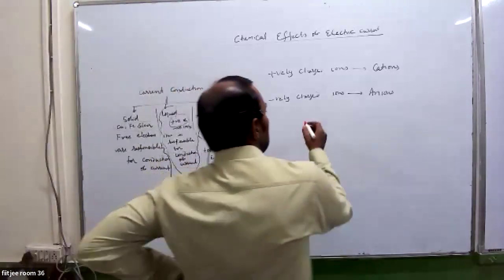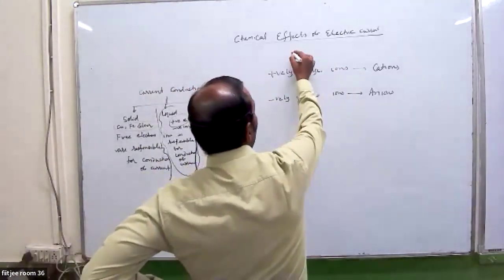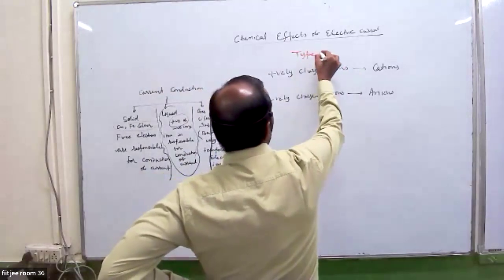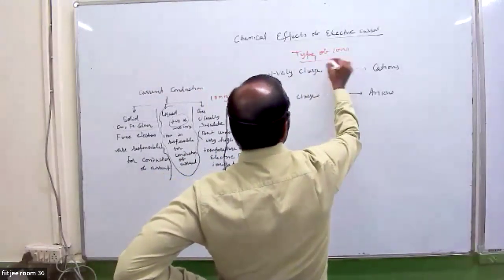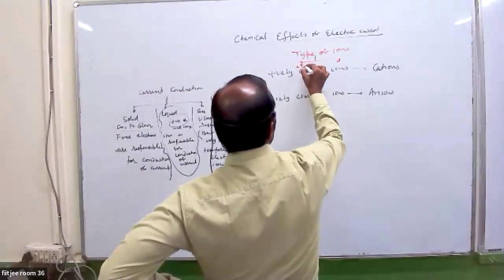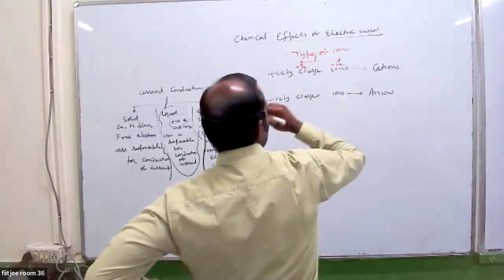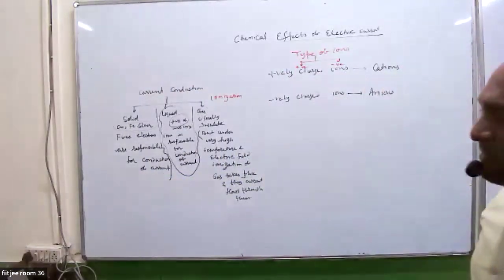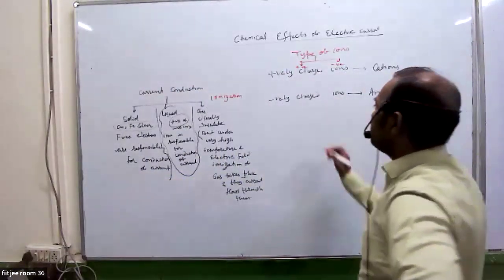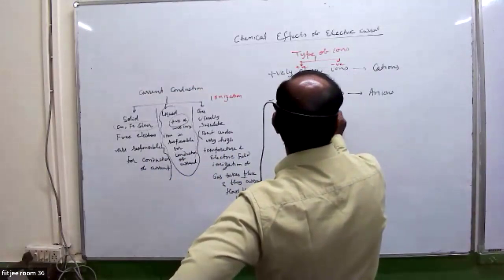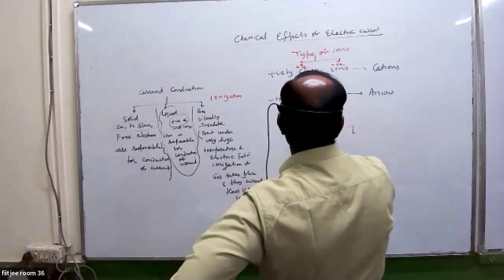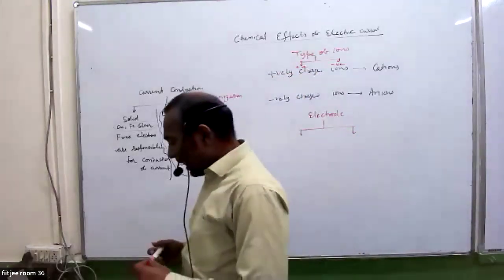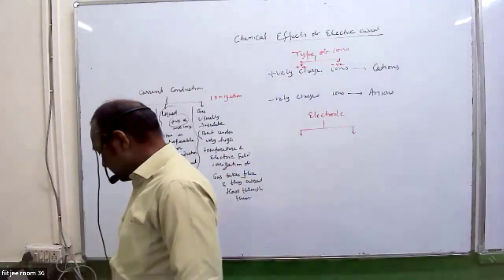Now, these are types of ions: positive ions and negative ions. Positively charged ions are cations, negatively charged ions are anions. Then electrodes. Electrodes are conductor-like substances.